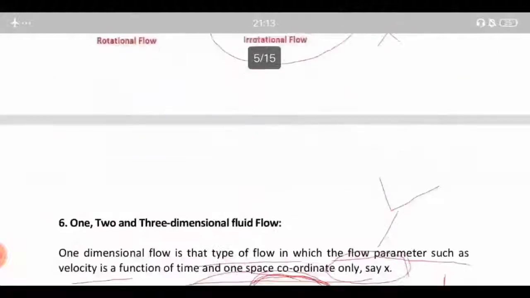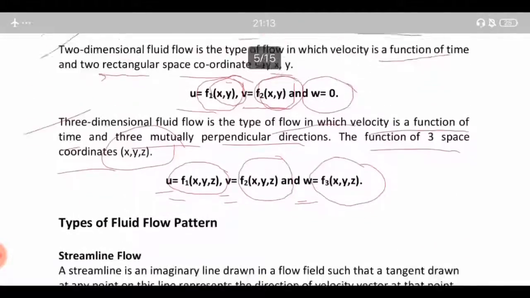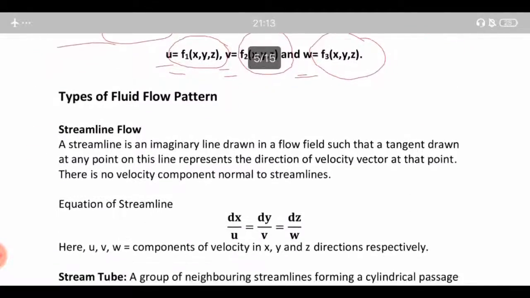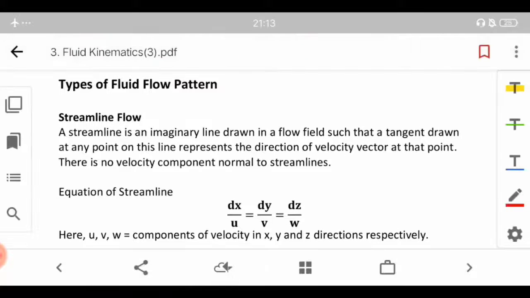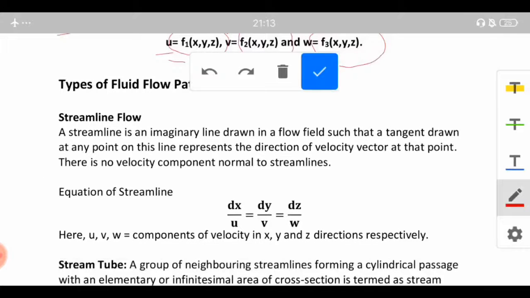Next, after we are done with the types of fluid flow, now we'll discuss the fluid flow patterns. So in fluid flow pattern, first we have the streamline flow. Streamline is an imaginary line drawn in a fluid flow field such that a tangent drawn at any point on this line represents the direction of velocity vector at that point. So basically, streamline is an imaginary line. Of course, it will be based on our calculations only, and therefore it has to be imaginary.